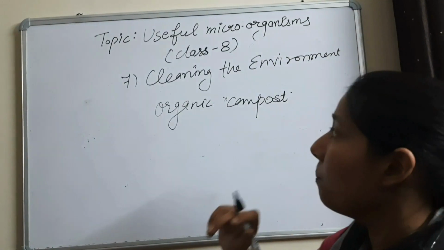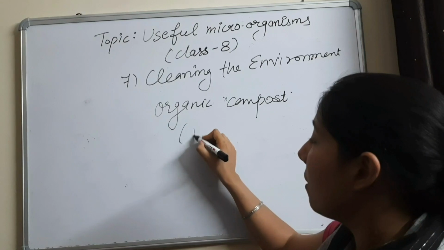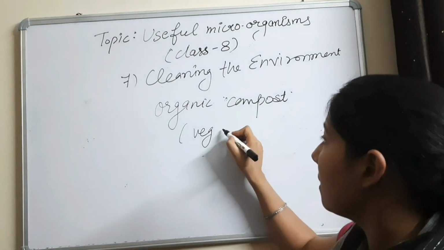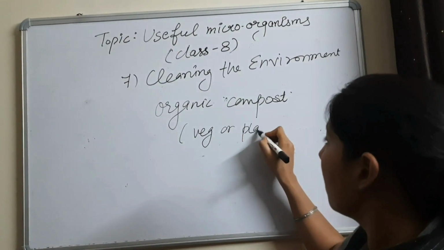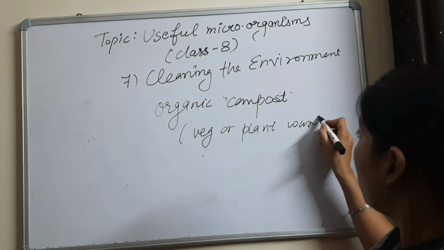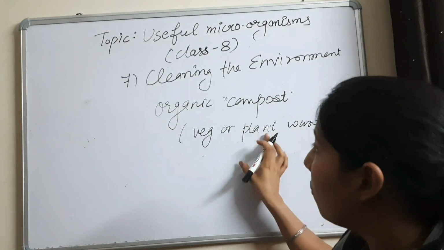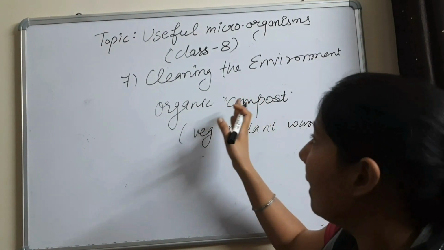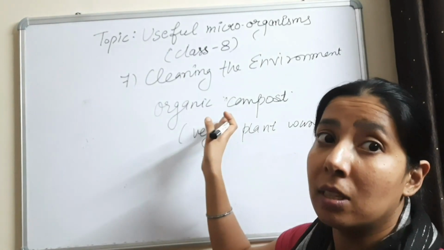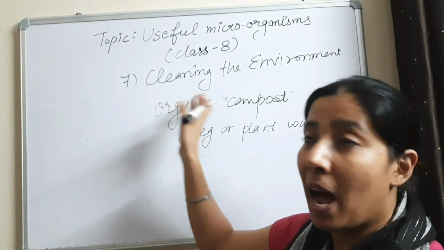This organic compost is made from vegetable waste or plant waste. The microorganisms feed on this waste and convert it into organic compost, which is very helpful for the growth of plants. They also feed on dead animals and decompose them.